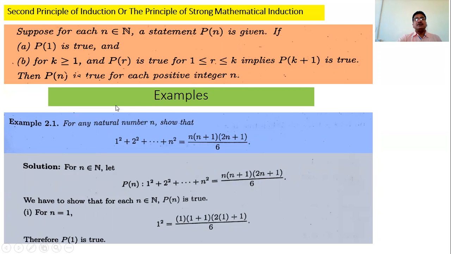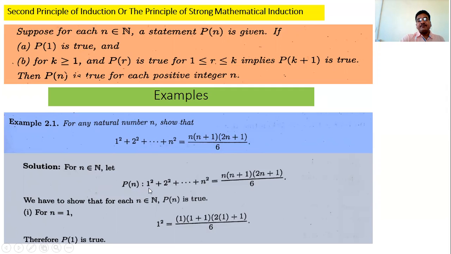So now the examples on mathematical induction. The first example is: for any natural number n, show that 1 square plus 2 square plus up to n square is equal to n into n plus 1 into 2n plus 1 by 6. So this is for any natural number, that is, we have to prove it for n belongs to N. We denote the given statement by the notation Pn.